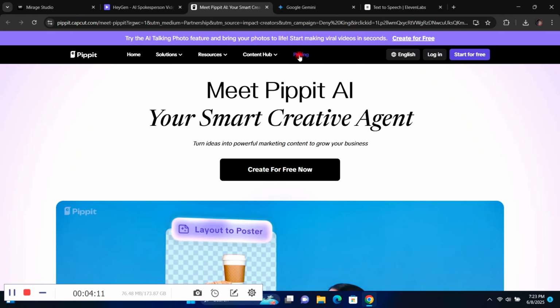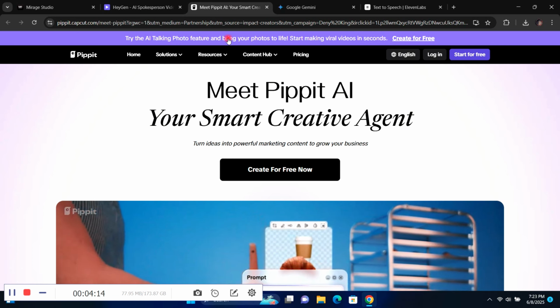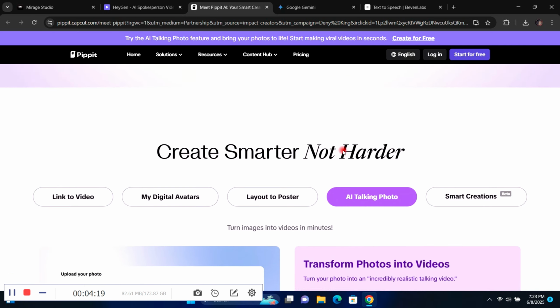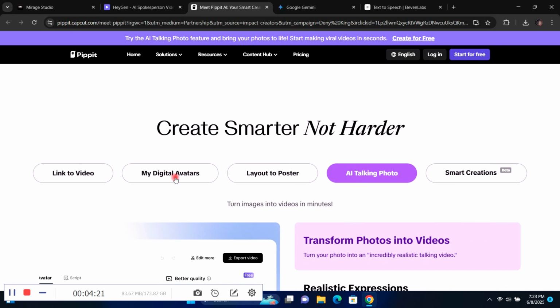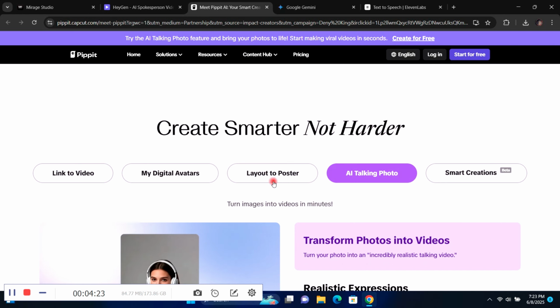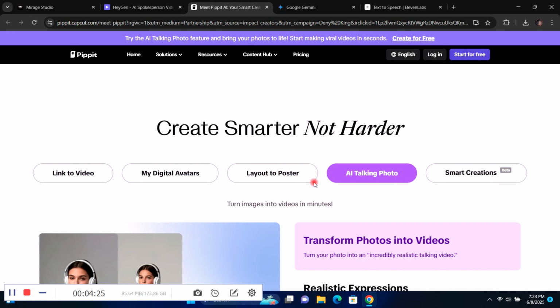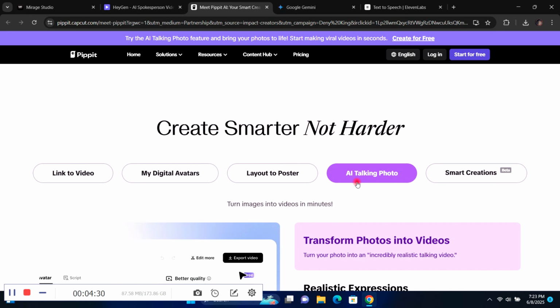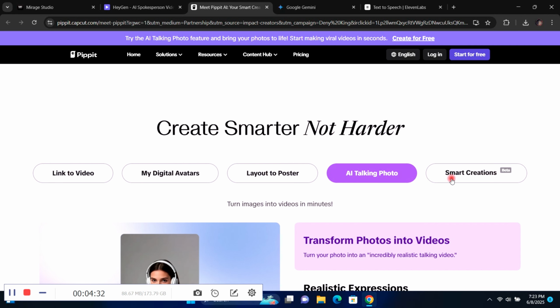Now let's go over to Pipit. Pipit, you can see their interface is owned by CapCut. You can see try out the AI talking photo. So we're just going to log in, create an account with our email, and then we can start generating. So almost the same step.